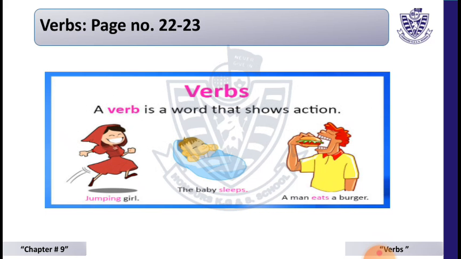Come to the second topic, which is about verbs. What is a verb? A verb is a word that shows action. You can see in your picture: the girl is jumping, the baby sleeps, a man eats a burger. As the girl is jumping, jumping is a verb. The baby sleeps, so sleeps is a verb. And a man eats a burger, so eats is a verb.